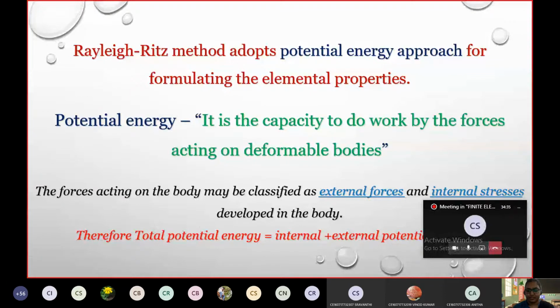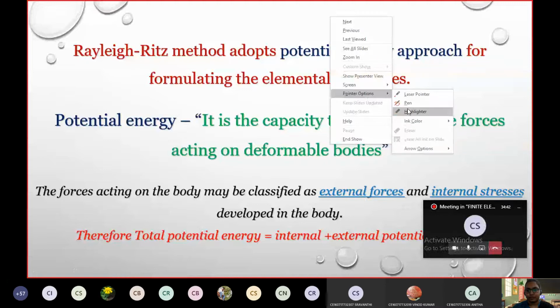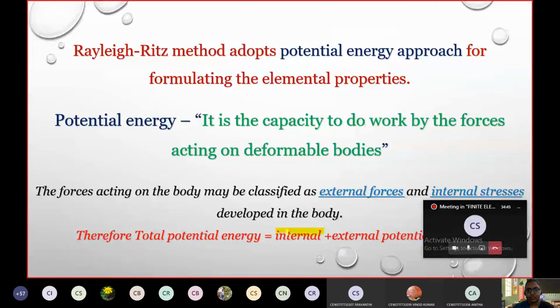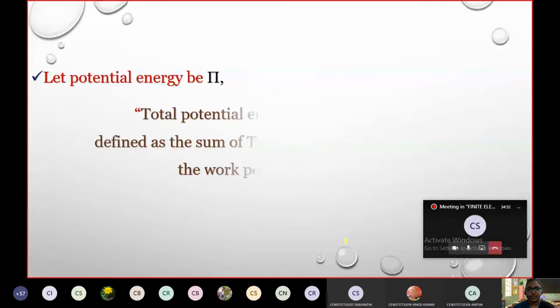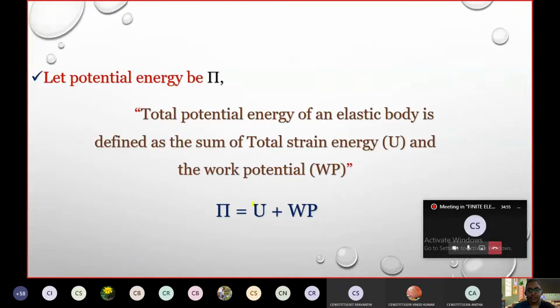When we speak about the internal and external separately, in the U value, the total strain energy is due to the internal stresses that are created in the member, whereas the work potential is due to the external forces.